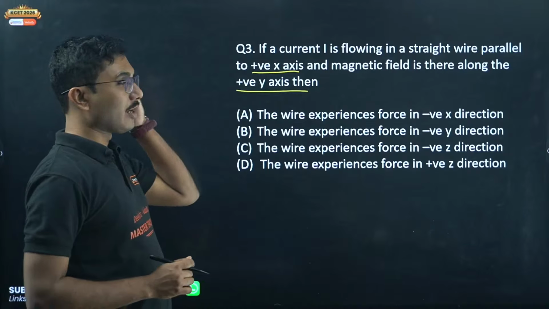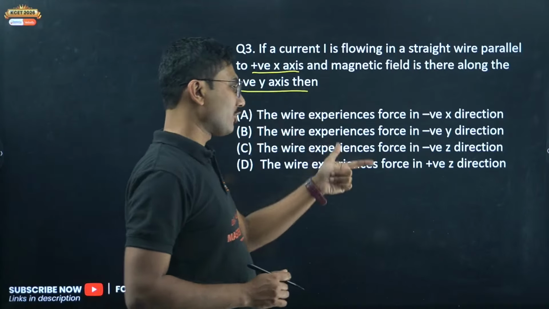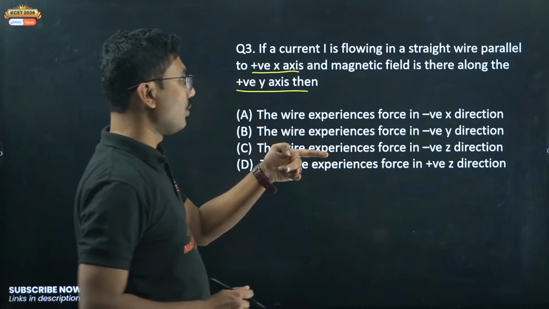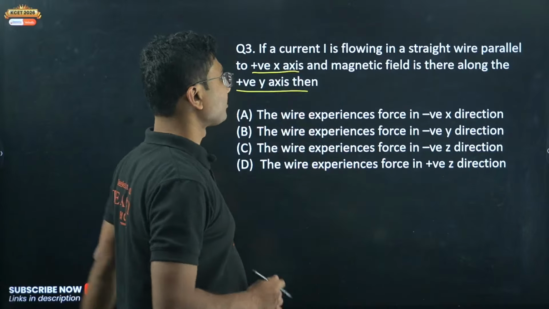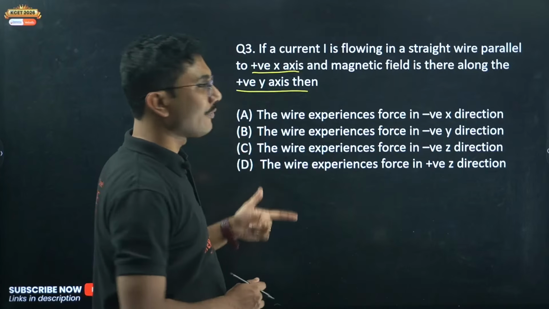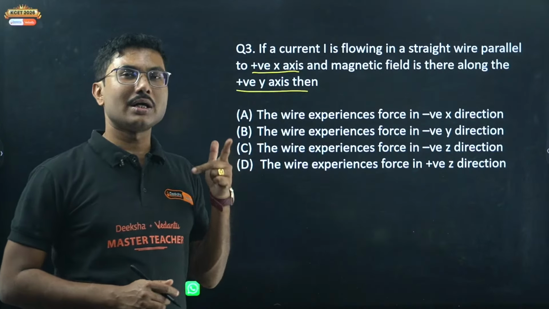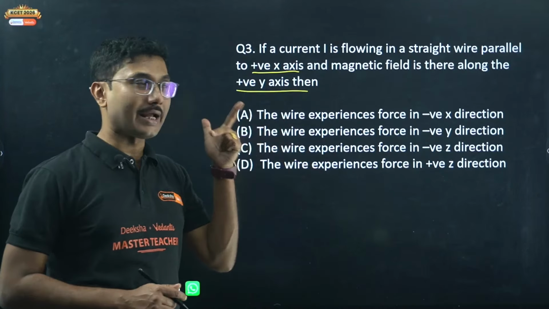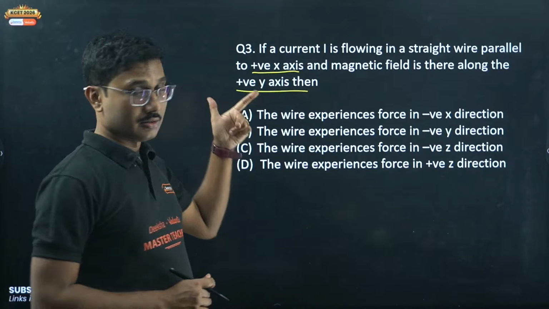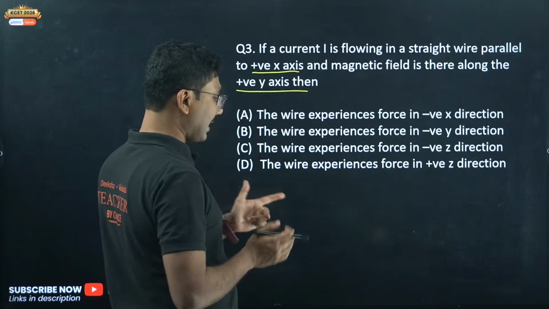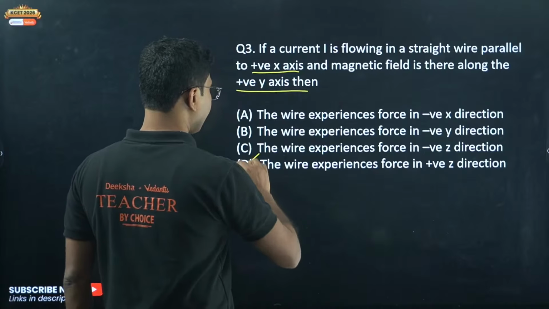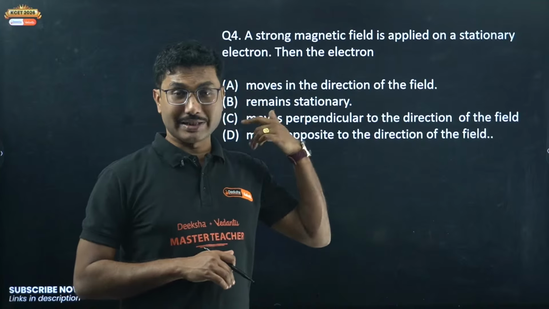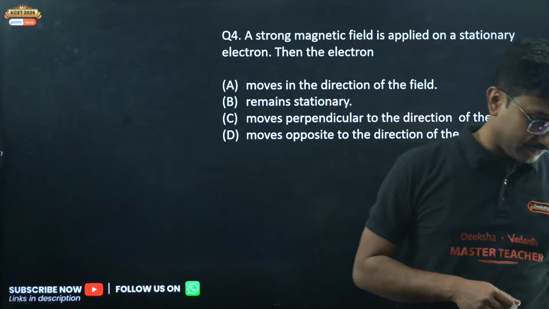To do that, point your fingers in the direction of current, then the magnetic field, and the thumb will give you the direction of force. That is Fleming's left hand rule. From there we can say that x cross y equals z, so it will be positive z direction. If both are positive, then it will be positive z. If one is positive and one is negative, then it will be negative.